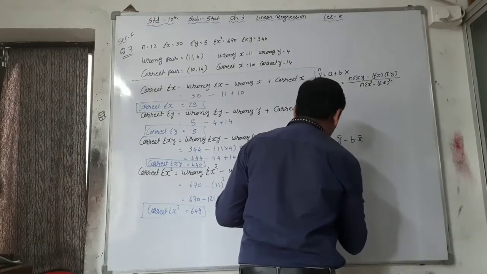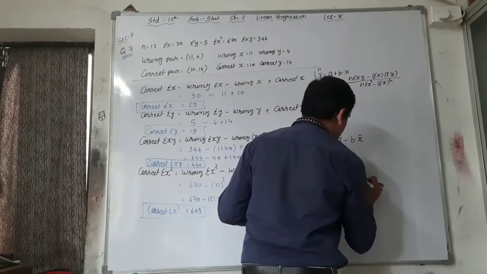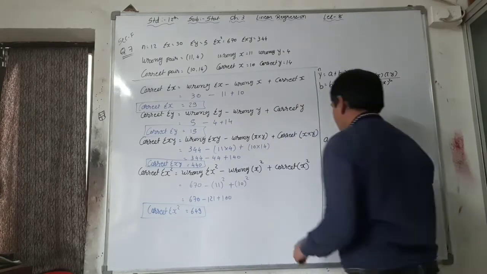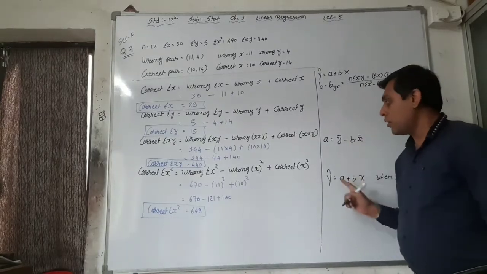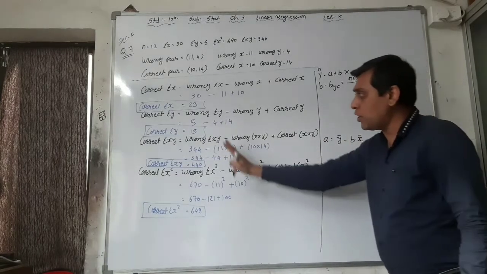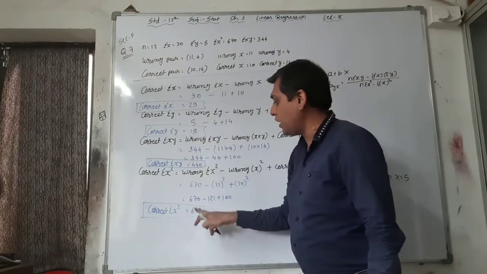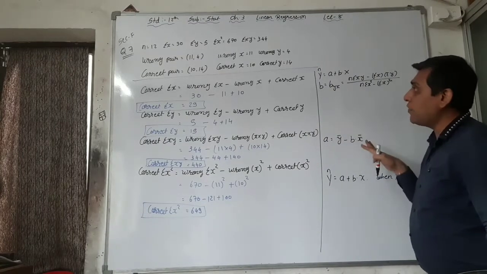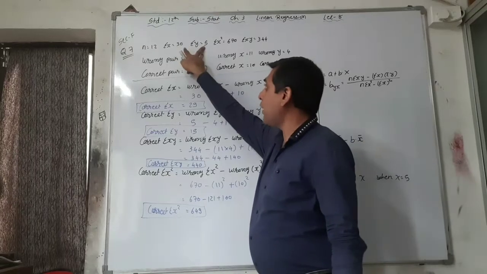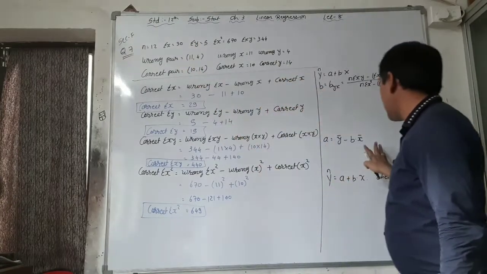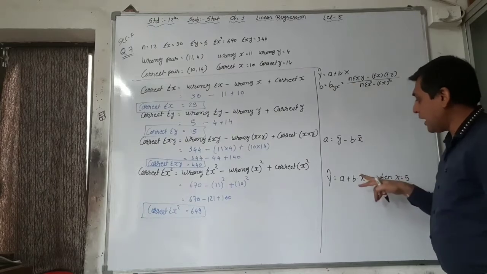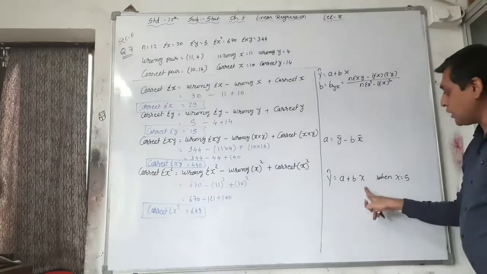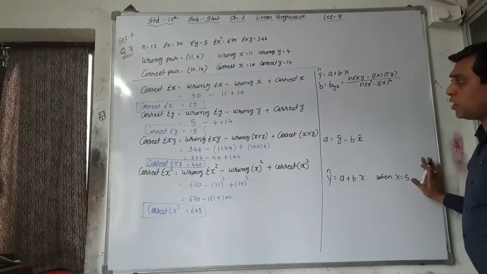When you get the answer of y cap is equal to a plus bx, then put the value when x is equal to 5, and estimate the value of y. This is your homework. This is very easy. We are putting just the correct values. This one, this one, this one, and this one. These four values go in this formula, and then y bar and x bar. You have to find out y bar and x bar from this and put the value here, and then again find out y cap, and then put the value of x equal to 5 into this model and get the answer. This is your last question.